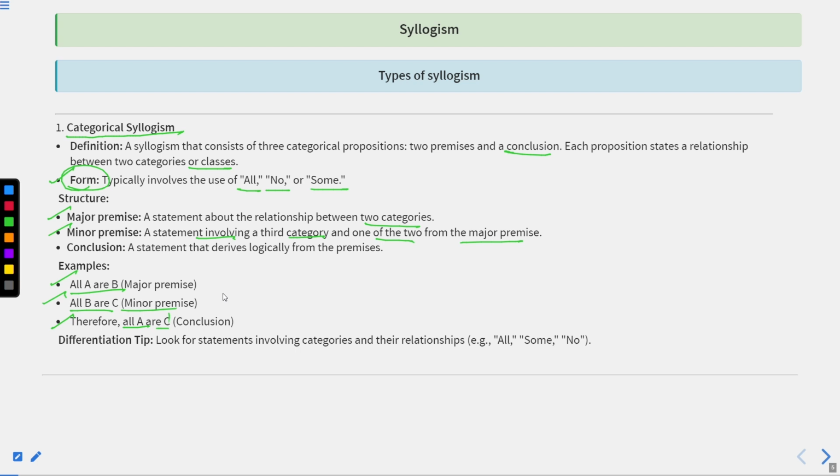How will you be able to differentiate and identify that this particular syllogism is a categorical syllogism? When the relation is shown through the words all, some, and no, that helps us define the term categorical syllogism. This is the type of syllogism which is categorical if it has the words all, some, or no.